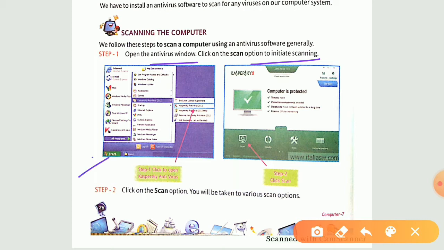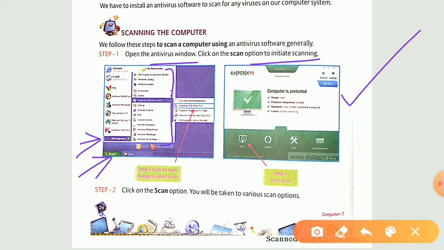Firstly, click on the start tab, then click on all programs. Then you will be able to see whatever antivirus you have installed in your computer. When you click on it, certain options will open. Most probably the second option or the third option is your antivirus. Then you just click on it, and a new window will open like this one.